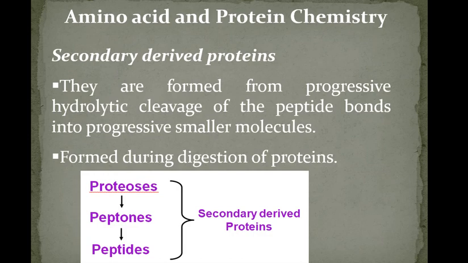Secondary derived proteins are formed from progressive hydrolytic cleavage of the peptide bonds into progressively smaller molecules. So for secondary derived proteins, see the examples here: proteoses, peptones, peptides. These are secondary derived proteins.